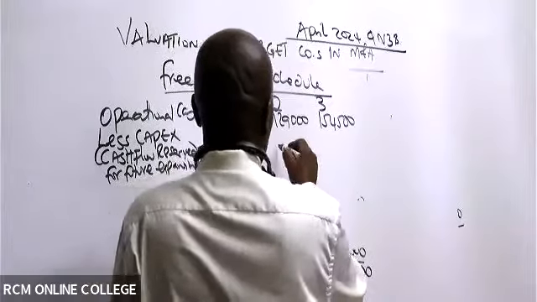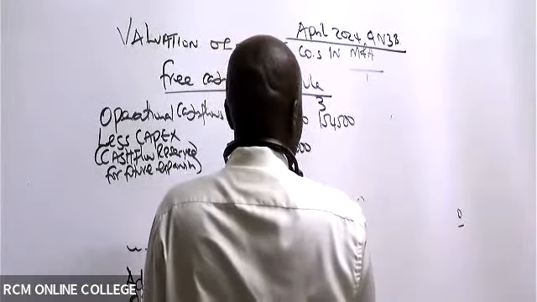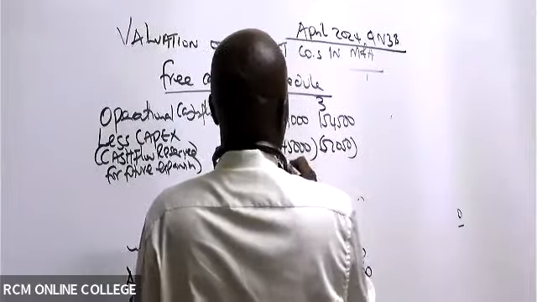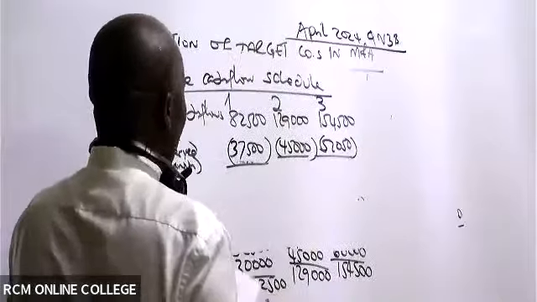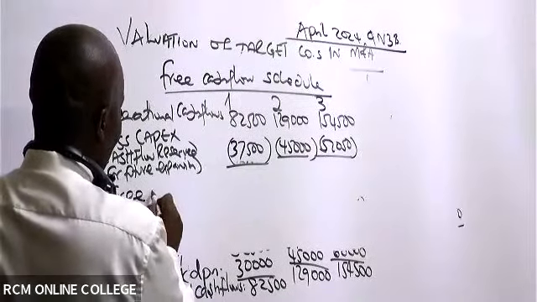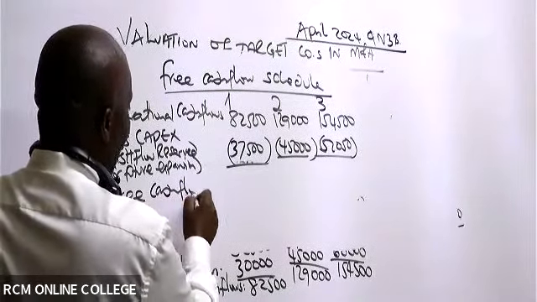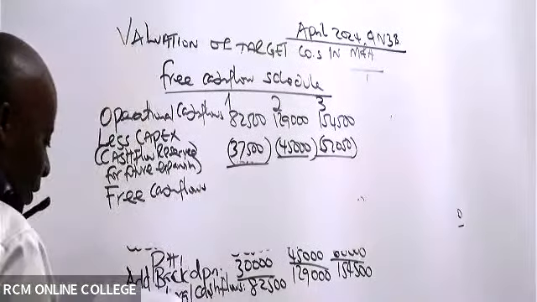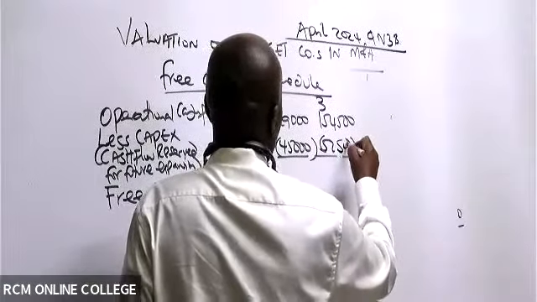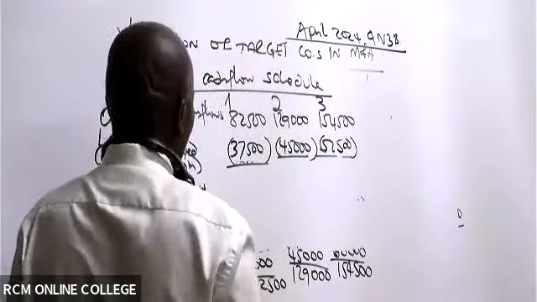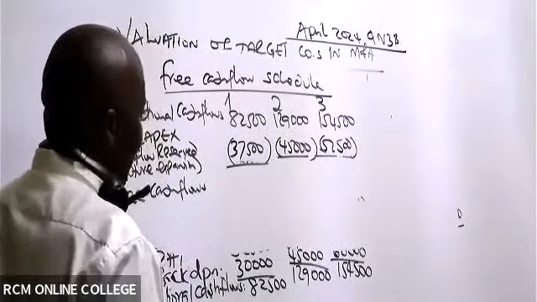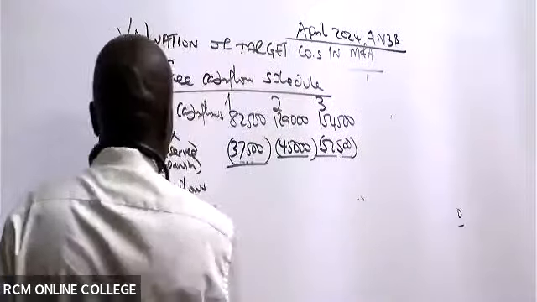And then we have here 45,000. And then we have here 52,500, like that. So by doing that, now we'll be able to get what we call free cash flows. 52,500, sorry for that. So they're able to get what we call the free cash flow. So you give us the free cash flows.